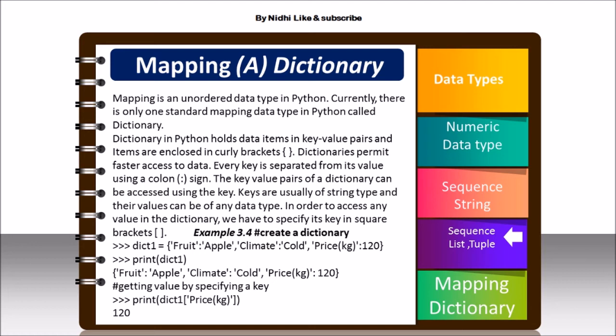And we can print the price, given in kg. So we can directly access a particular value with its key. Here we say print, bracket, dictionary 1. Dictionary 1 is the data type, and with that we want the value of the particular key price.